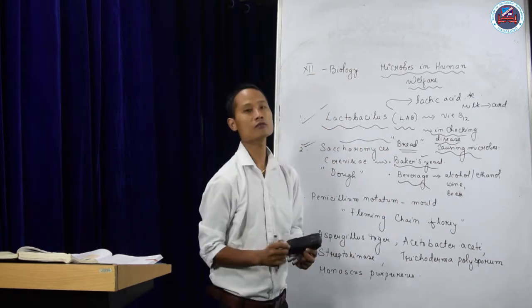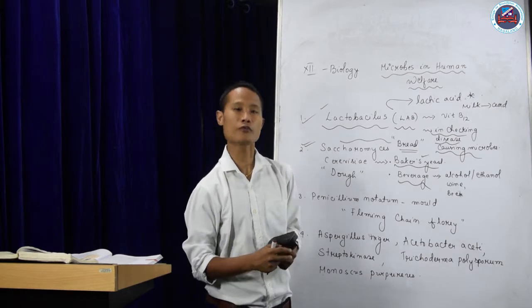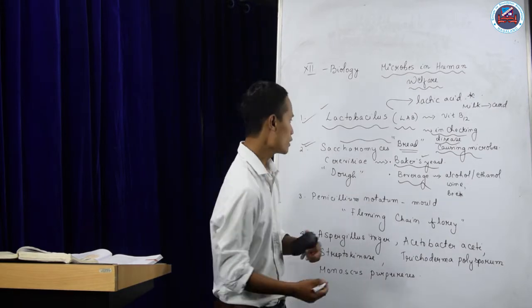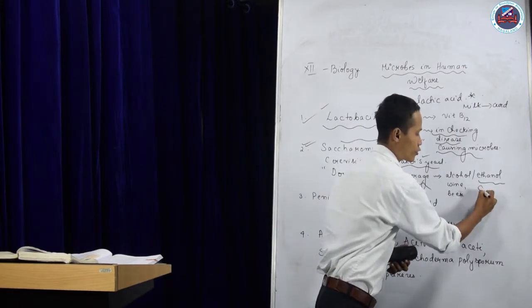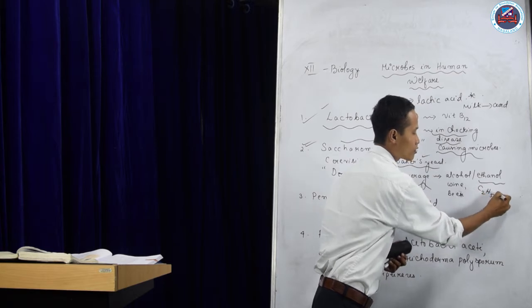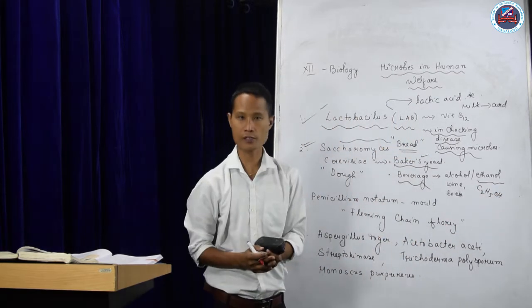This microorganism is helpful for the conversion of those products. Today we say ethanol, C2H5OH, is also a product of this microorganism.